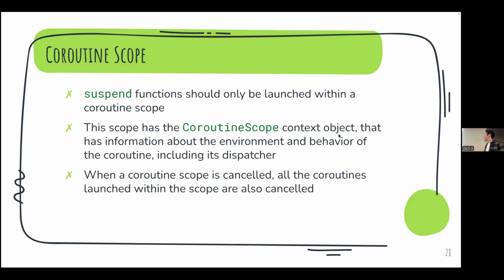And this context object contains information about the environment that the coroutine is being launched in, its behavior, and what dispatcher it uses, which we'll explain a bit later. But basically, the idea is that these coroutines are kind of dangerous in that we're starting a whole other process, right? And we need a way to manage these processes so they don't just run forever or change something that we don't expect. We need to be able to cancel them and stuff like that. So we have to launch them inside of a certain scope, and that scope is called a coroutine scope.